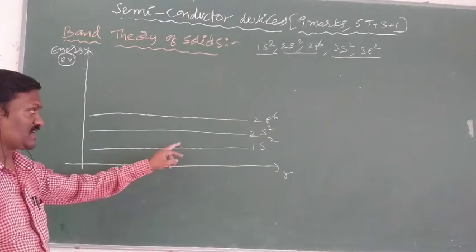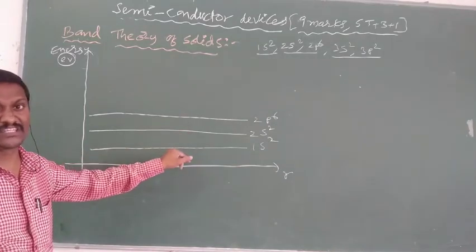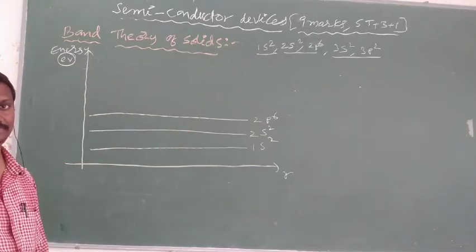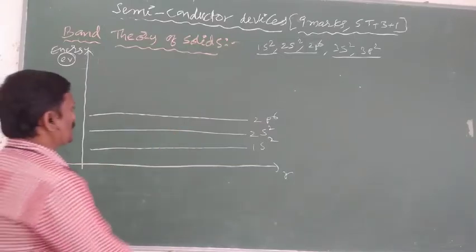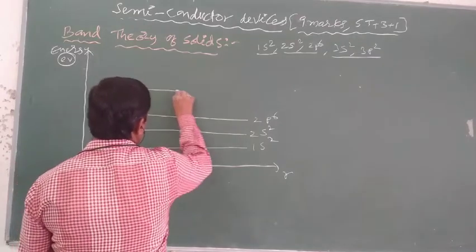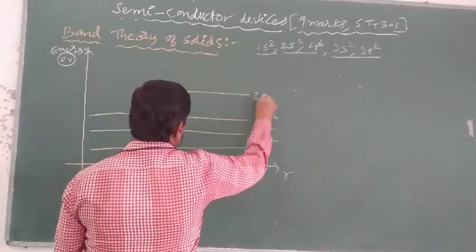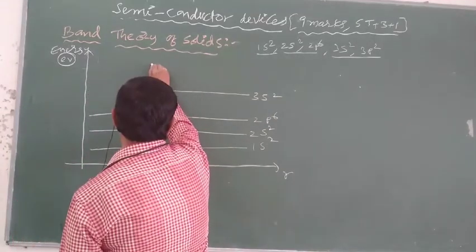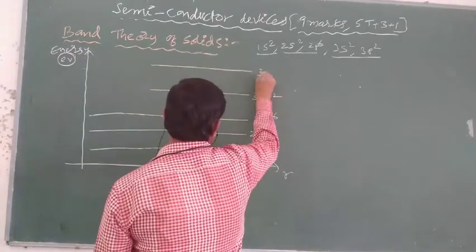The first shell and second shell energy levels are called innermost energy levels, and innermost energy levels never overlap. Next, the energy levels possessed by 3s2 electrons, and the energy levels possessed by 3p2 electrons.